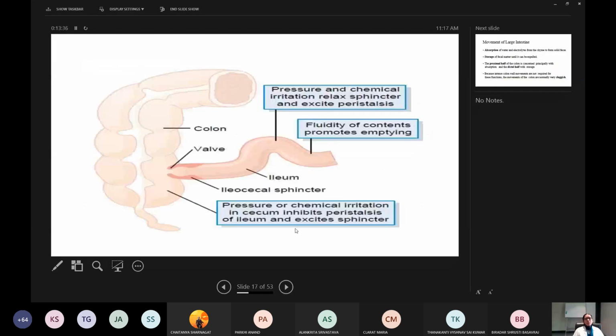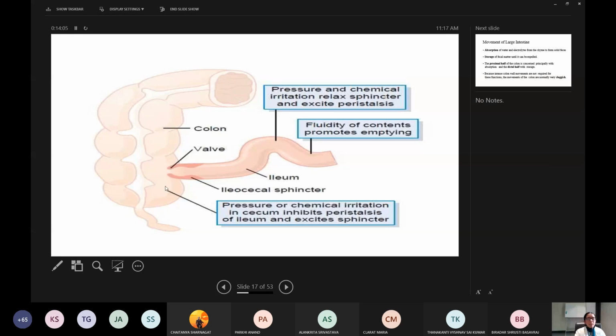This is the diagram showing the ileal sphincter. That is the muscle layer, and this is the ileocecal valve. This is the colon and this is the ileum. So whenever the pressure in the cecum is increased, it inhibits peristalsis of the ileum.